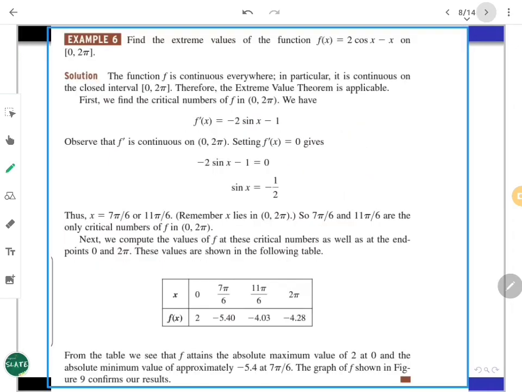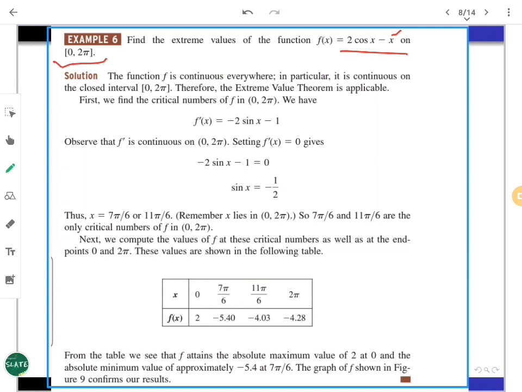One more example. We'll write it down. f of x is a trigonometric function combined with a polynomial one. So f of x, I'm writing it as 2 cos x minus x. See, this x is a polynomial, 2 cos x is a trigonometric function. Both are continuous and even differentiable, everything is there. So this combination is going to be a continuous function. It is continuous everywhere. We are asked to look at 0 to 2 pi. So that is important, which interval you are on. We are working with the closed bounded interval 0 to 2 pi.